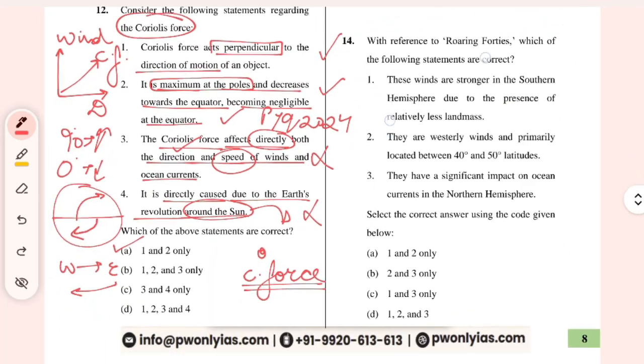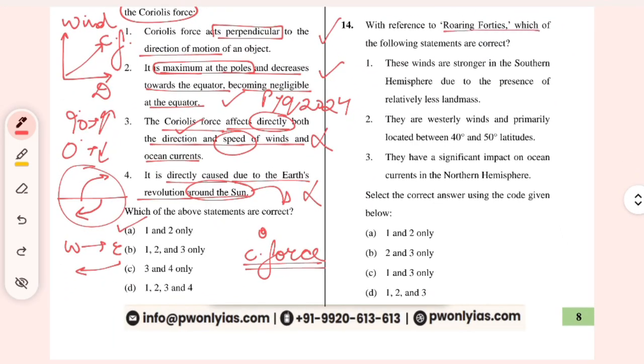With reference to the roaring 40s, we have studied it, then the 50s, the striking ones. These winds are stronger in the southern hemisphere due to the presence of relatively less land mass. This is correct. They are westerly winds and primarily located between 40 to 50 degrees latitude. Yes, roaring 40s means at 40 degrees latitude we see a high speed wind, also known as westerly winds. This is right.